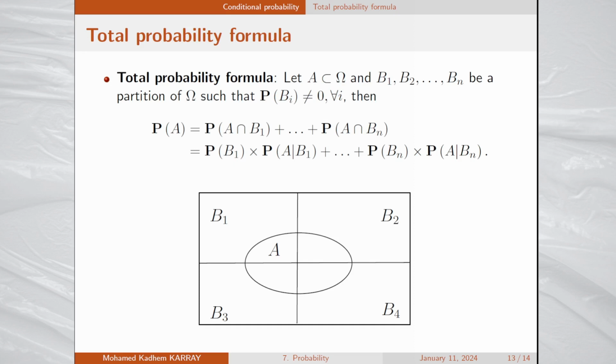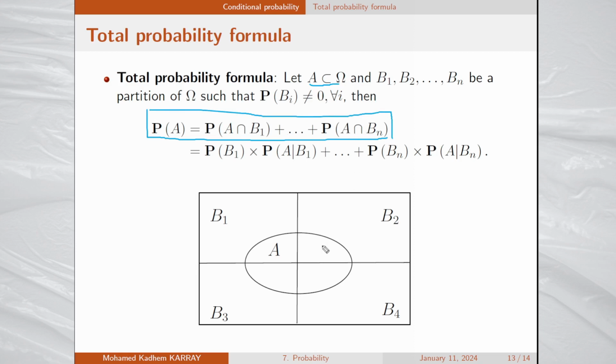Here is another very useful property in probability theory called the total probability formula. It may be stated as follows. Consider B1 to Bn a partition of the universe, such that the probability of each Bi is non-zero. Then you may calculate the probability of any event A by calculating the probability of the intersection of A and B1 plus, up to, the probability of the intersection of A and Bn.